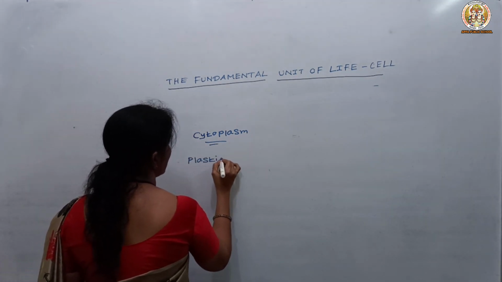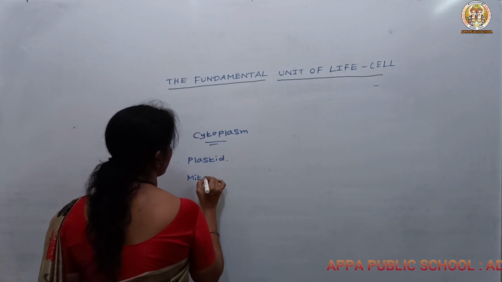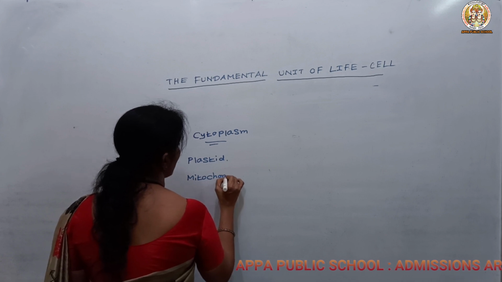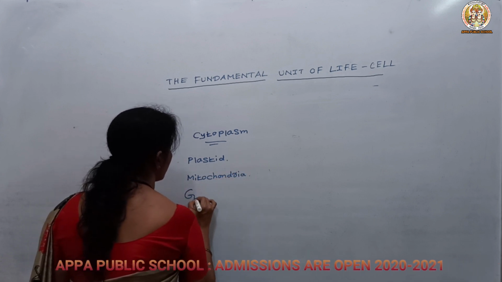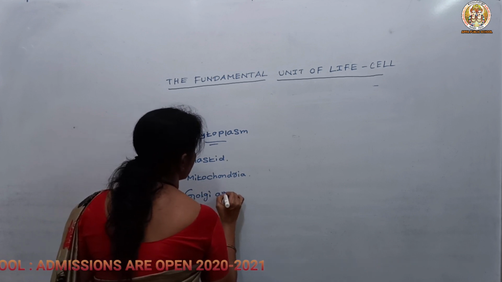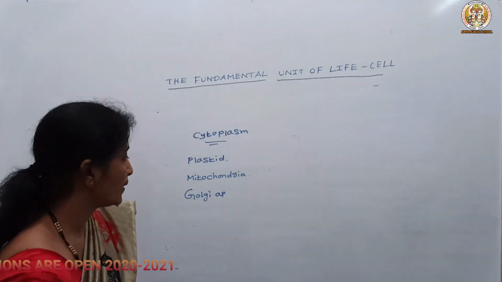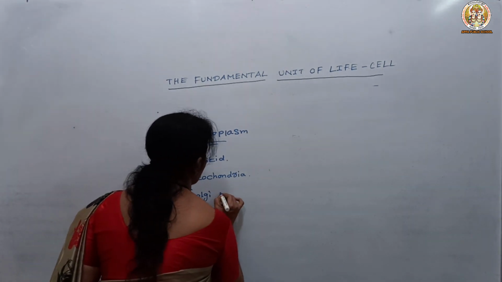Let us see the plastids, then the mitochondria, then the Golgi apparatus. Golgi apparatus or Golgi complex, we can call both. Both are the same.